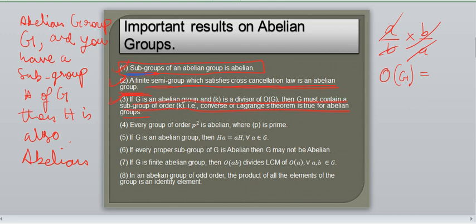The main thing is what I'm trying to say. So if the order of G is, let's say, 10, and K is a divisor, let's say 5, K is 5. So if the order of G is divided, not here, okay, the order of G is 10.